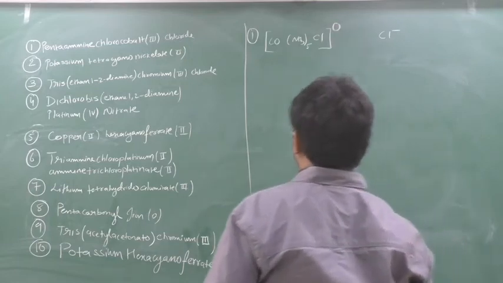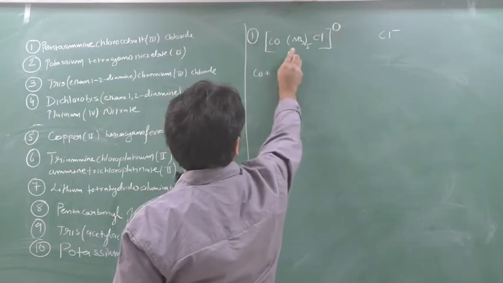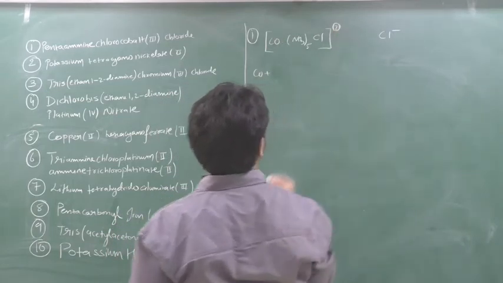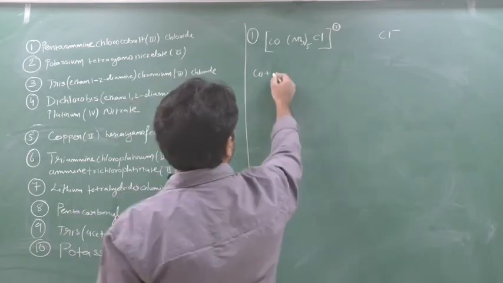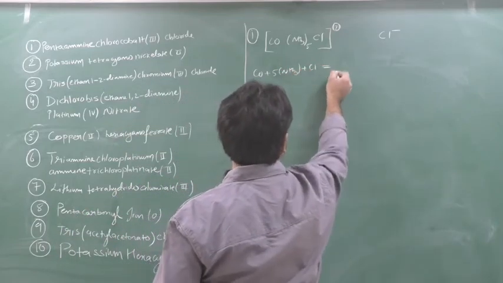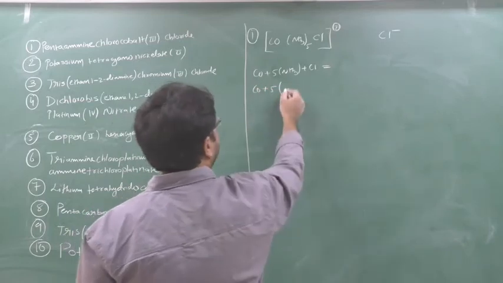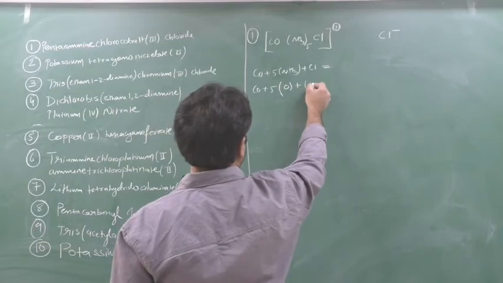So you should know here charge. Here charge must be there. How much? See cobalt plus, first you write down, now I have to find how much charge will come, so that cobalt can be 3. So Co plus 5 into NH3 plus Cl equal to how much? So cobalt plus 5, ammonia is 0, beta. So plus Cl is minus 1.